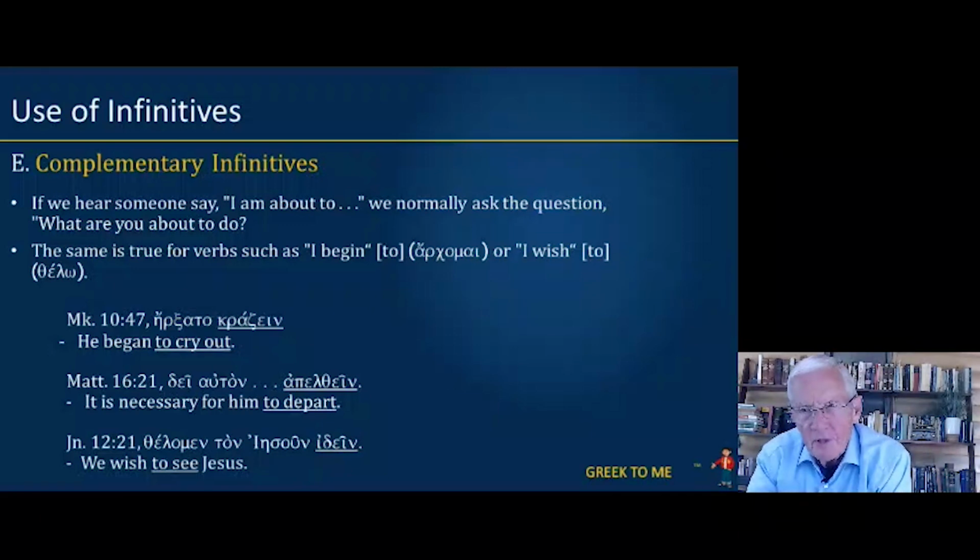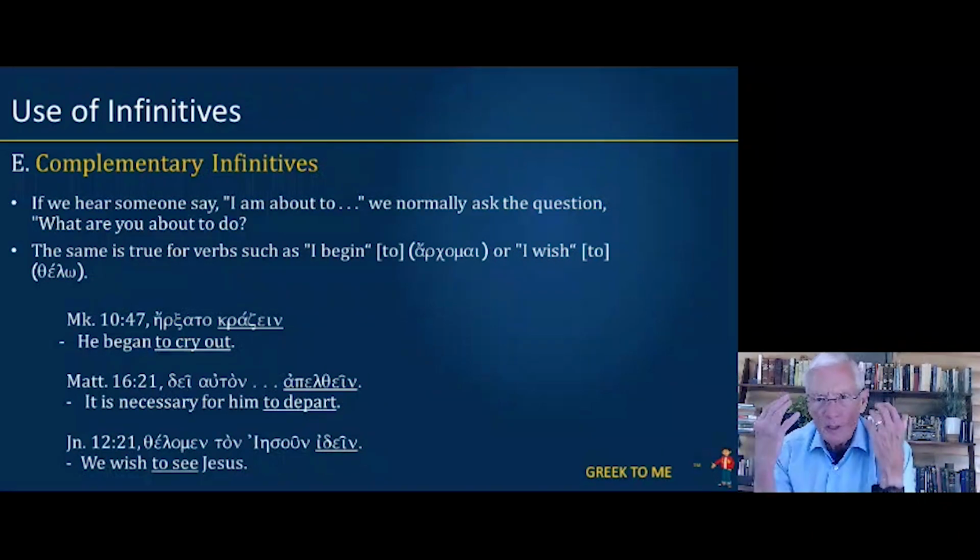Now, we also have the use of what are called complementary infinitives. They complement. If we hear someone say, I am about to, we normally ask the question, what are you about to do? The same holds true for verbs such as I begin or I wish.